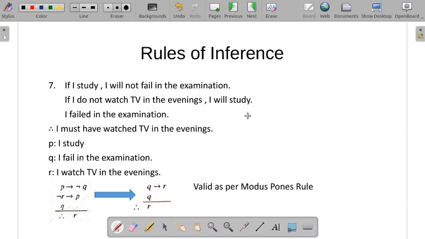So let's take the contrapositive of both of them.